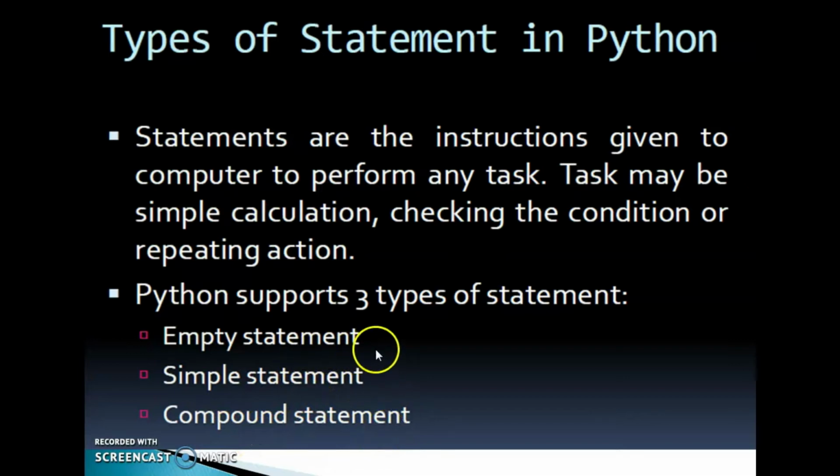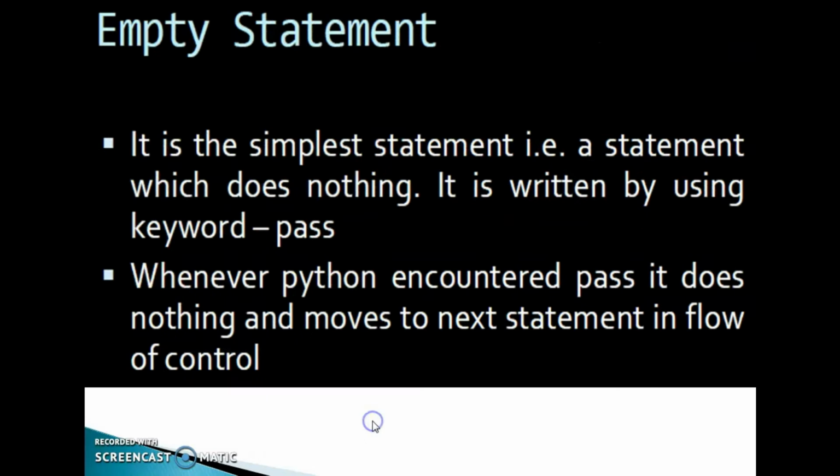Empty statement means null statement. Simple statement means a single statement. Compound statement means a group of statements. First one, empty statement. It is the simplest statement. That is a statement which does nothing. It is written by using the keyword pass.